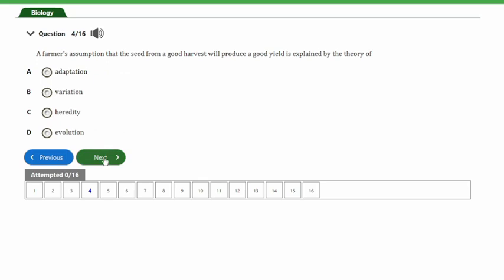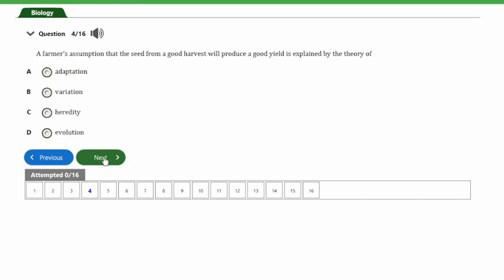So let's look at the next question, guys, and that's question number 4. It says a farmer's assumption that the seed from a good harvest will produce a good yield is explained by the theory of A, adaptation, B, variation, C, heredity, D, evolution.